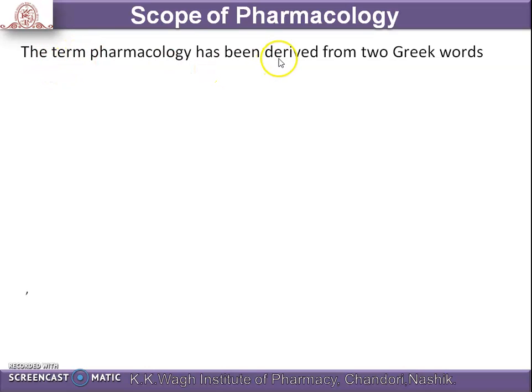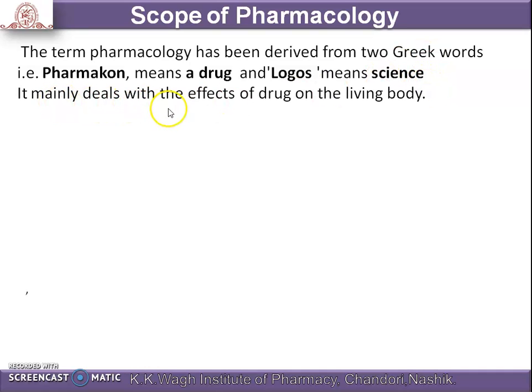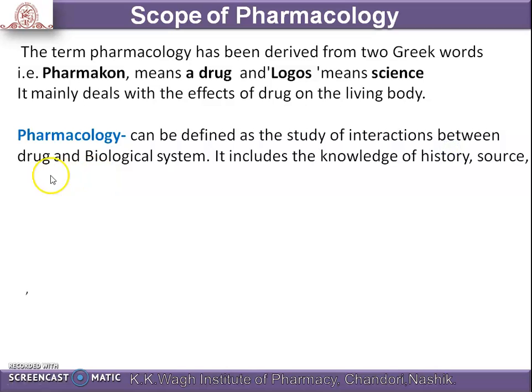First of all, we see what is meant by pharmacology. The term pharmacology has been derived from two Greek words. Pharmakon means a drug and logos means a science. It mainly deals with the effects of the drug on the living body. Another definition which explains pharmacology is that pharmacology can be defined as the study of interaction between the drug and biological system.